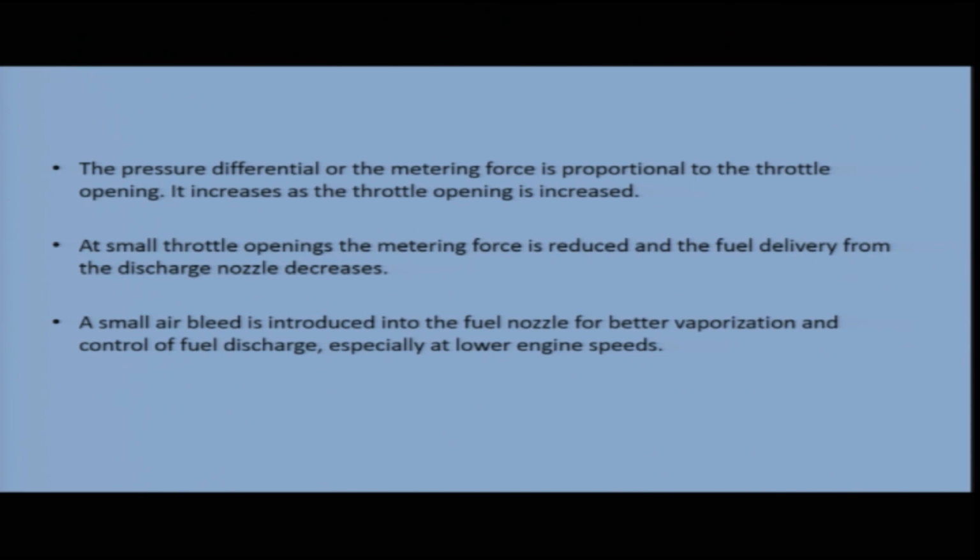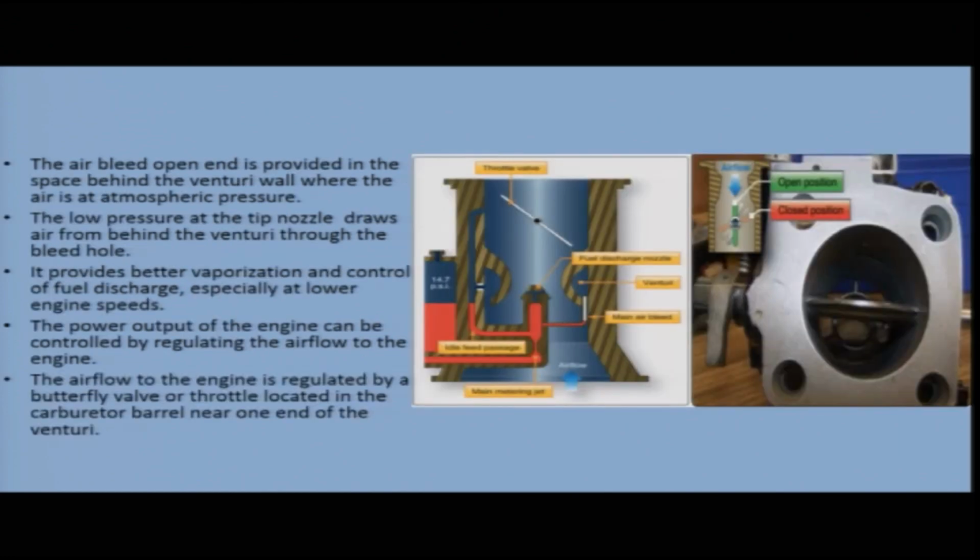A small air bleed is introduced into the fuel nozzle for better vaporization and control of fuel discharge, especially at lower engine speeds. So, at low engine speeds, if we want to have better vaporization from the fuel nozzle, there is a small air bleed which is introduced into the fuel nozzle. The air bleed open end is provided in the space behind the venturi.